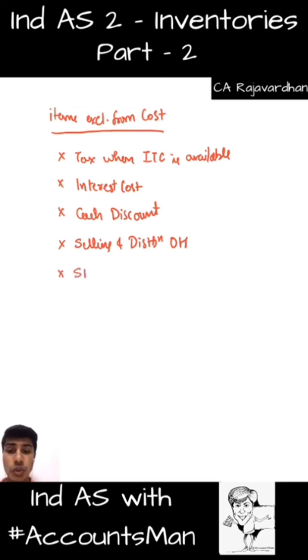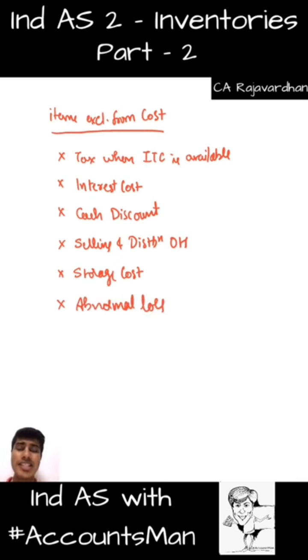If there is any storage cost, because it is only to bring to the location. After that, if you store it in one place, if you pay salary to the watchman and everything, that's not part of our inventory cost. And lastly, the item that is not included will be abnormal loss. If there is any loss which is not within our control, that will become abnormal loss.